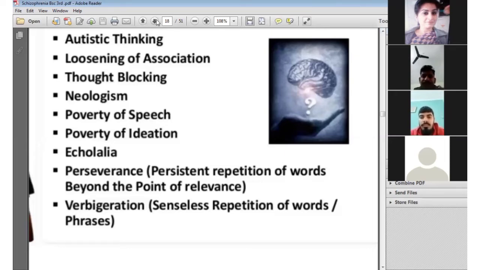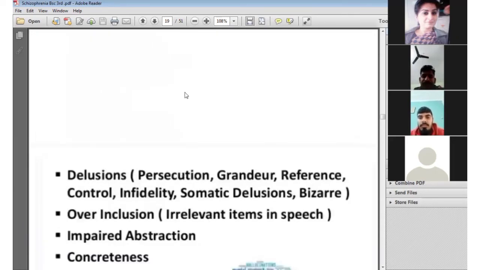Next, after that, delusions of persecution, grandeur, reference, control, infallibility, somatic delusion, and bizarre behavior are shown by a person who is suffering from schizophrenia.